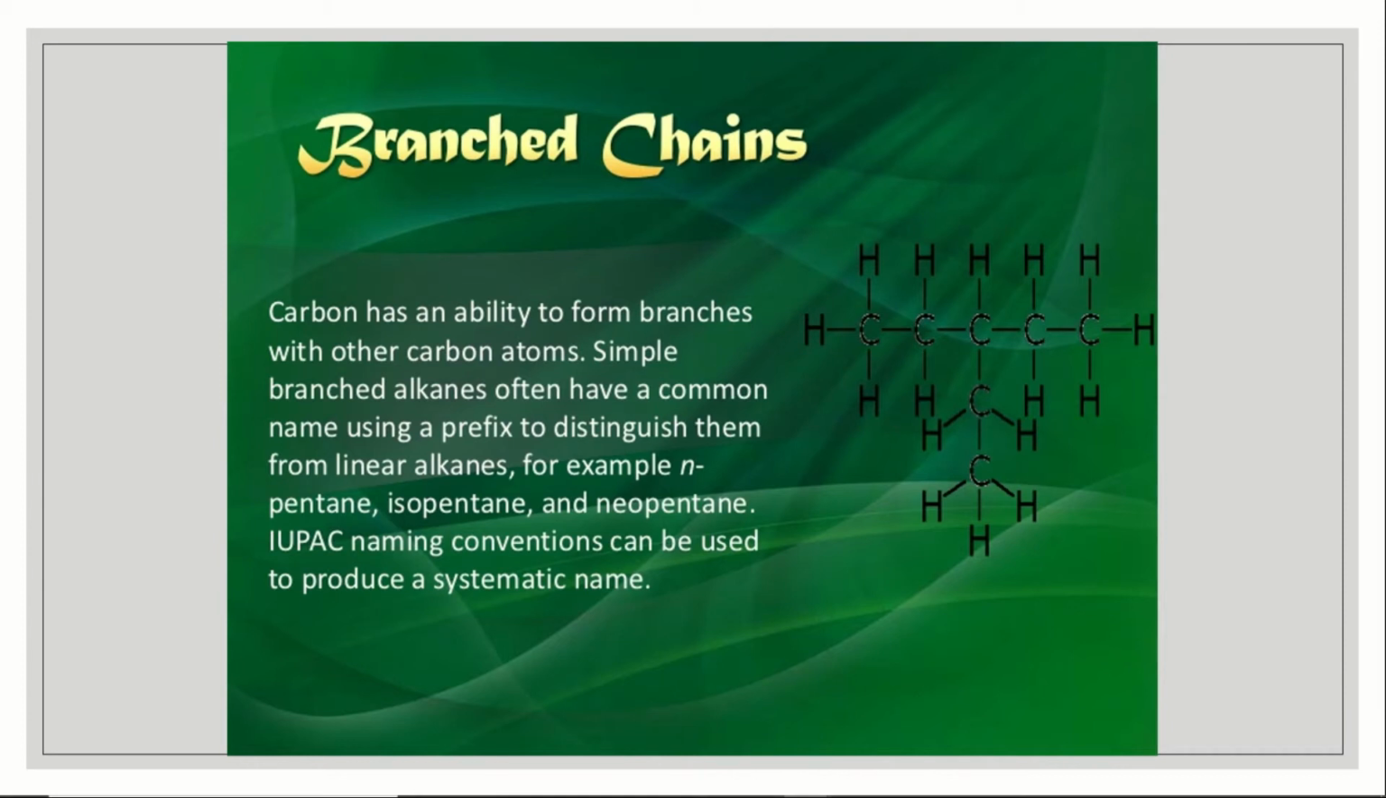Next is branch chains. Carbon has an ability to form branches with other carbon atoms also. Simple branched alkanes often have common names using a prefix to distinguish them from linear alkanes, for example n-pentane, isopentane, neopentane. IUPAC naming convention can be used to produce systematic names. So you have to understand only two things. One is straight chain, where the bonding will be in a linear position, in a straight line. Whereas in branch chains, the carbon atom will form branches with other carbon atoms. So it can be called n-pentane or hexane or n-butane, anything you can call it.